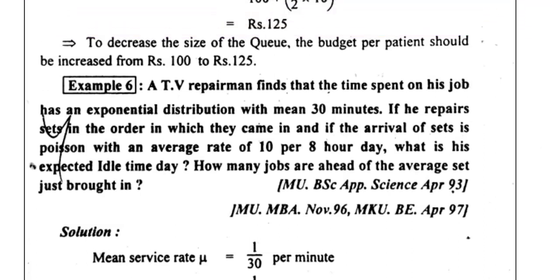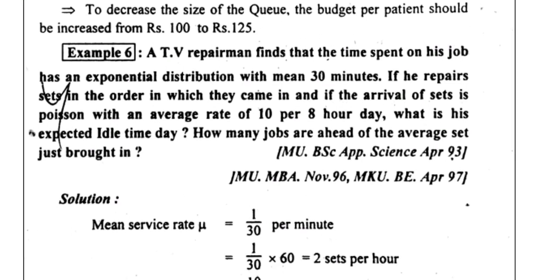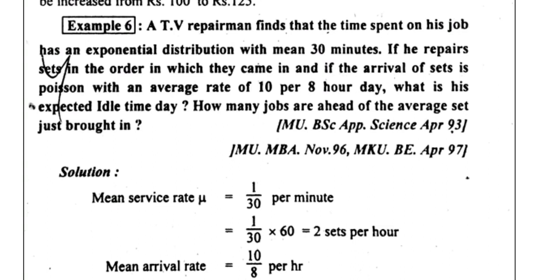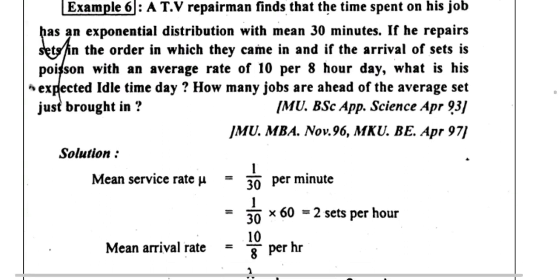A TV repairman finds that the time spent on his job has an exponential distribution with the mean 30 minutes. If we repair the sets in the order in which they came in, and if the arrival of the sets is Poisson with an average rate of 10 per 8-hour day, what is the expected idle time of the repairman each day, and how many jobs are ahead of an average set just brought in?